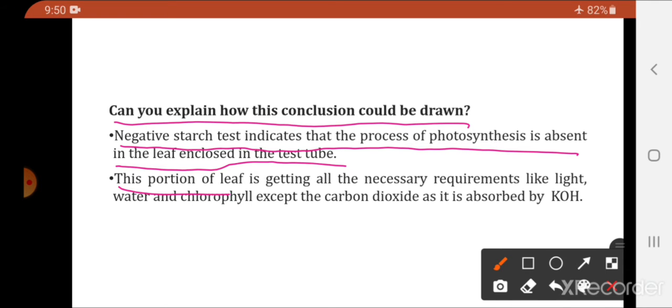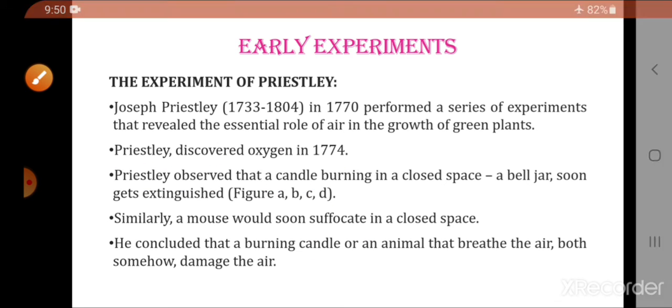This portion of leaf is getting all necessary requirements like light, water and chlorophyll except the carbon dioxide that is absorbed by KOH. So, the dipped leaf is getting chlorophyll, light, water, but the one thing it is lacking is carbon dioxide because that carbon dioxide is absorbed by KOH.